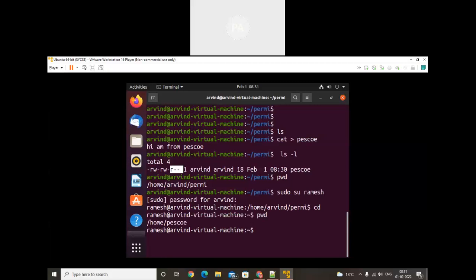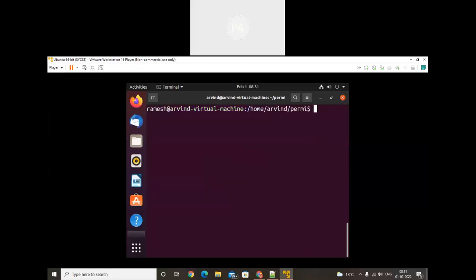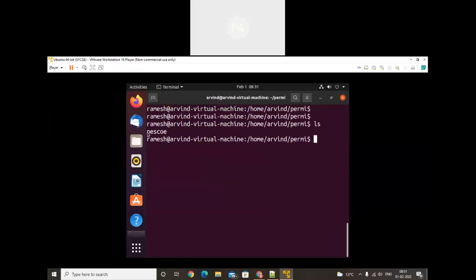Okay, so where will we go? cd, person Arvind and permissions. Do ls and see, the psu file is there. We can execute, or we can set it. We can access the file anywhere. When I try to log in using another user, here Ramesh is there. Ramesh can go anywhere, even inside the Arvind directory, inside psu, inside sycsc. But after going inside, does he have permission? That will be the important thing. When I press ls -l, see here we get the permission.